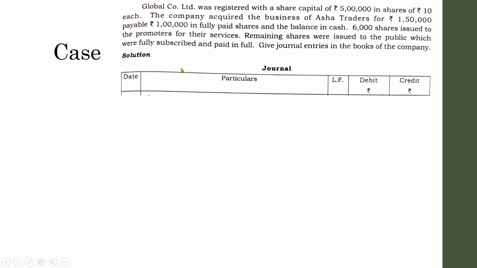So write down a journal entry. First of all, if a date is specified in the question, write down the specification regarding the date in the respective column. If not, leave it blank.